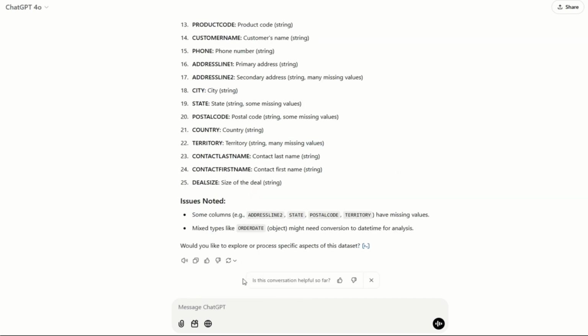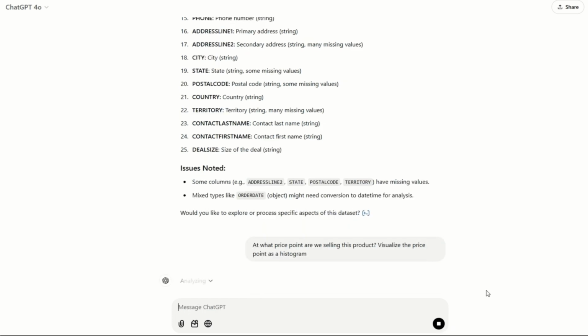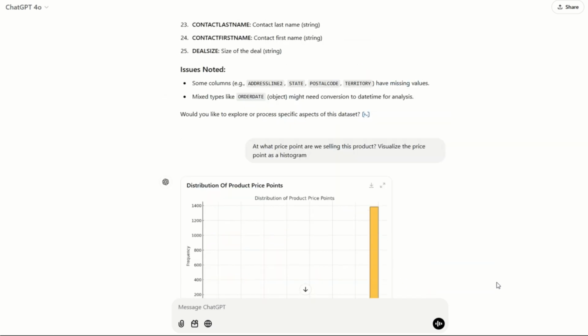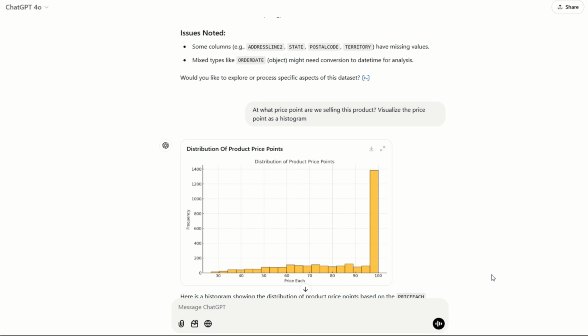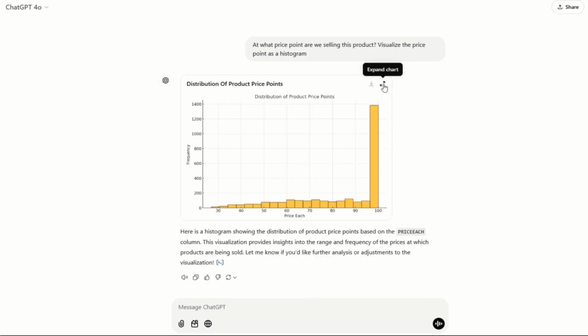So now we can drill down into this a bit more. So let's start by asking it questions about the data. So you don't need a data analyst or a data scientist. Instead, you just need to be able to ask the right questions. So let's try this one. I prepared this already. I'm just going to put this in. So this is all about price point. So I want to know what the spread of the price point is. Are we selling it for a particular price, or is there a lot of sales which mean that we're selling it at different prices? So it's produced a histogram here.